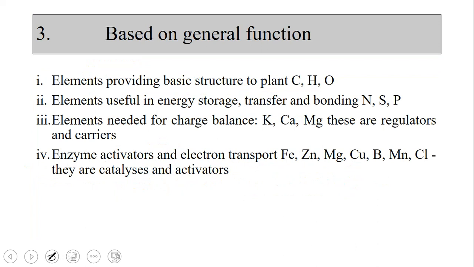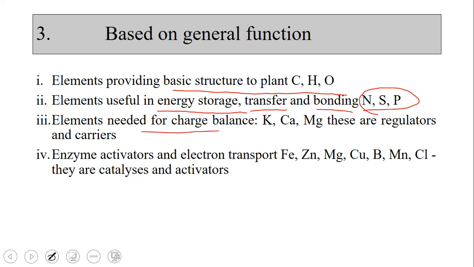And the third classification is based on the general function of those elements. The basic structure, as I already told you, is CHO, elements providing basic structure to the plant. Elements useful in energy storage, transfer and bonding are NSP. Energy storage, like ATP. ATP is the energy source for the plant that has to be stored, transferred and bonded. So these three elements NSP are required for this process.